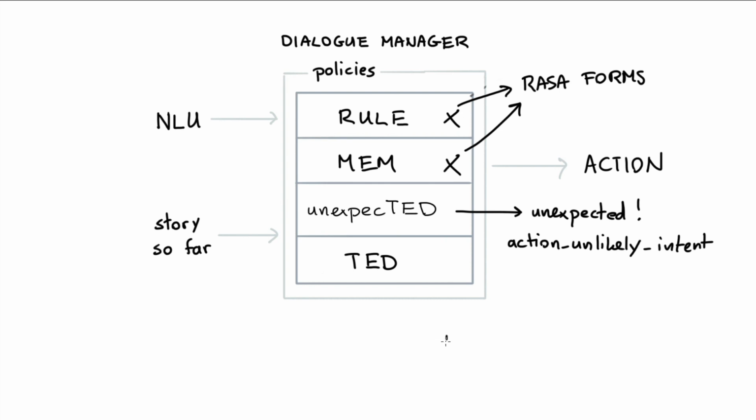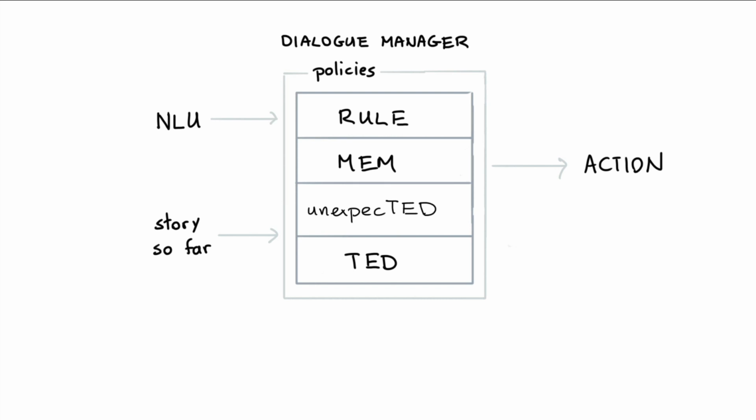It might happen if the predicted intent is one from which slots cannot be extracted. This can happen, but it's a bit of an edge case. Or when you have a story that has an unhappy path that's not being taken care of by the memoization policy. In these situations, you might get the action unlikely intent, but you should be aware that in general, the unexpected intent policy isn't going to trigger a whole lot when forms are around.